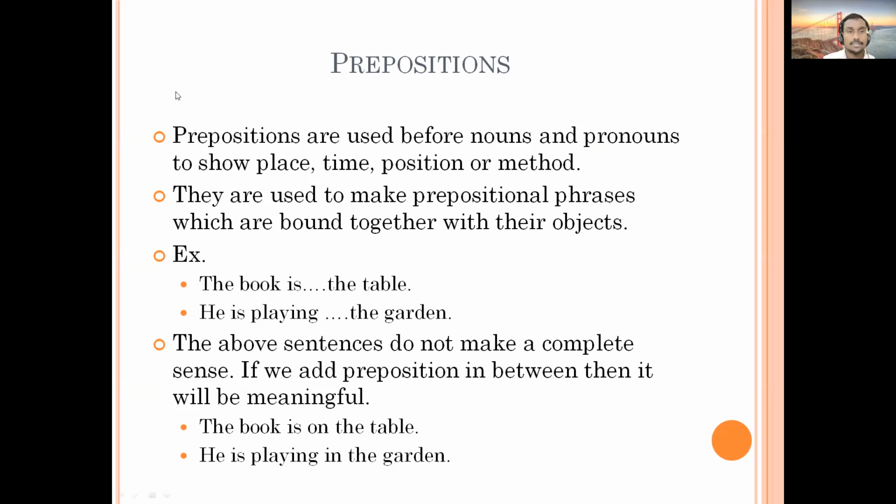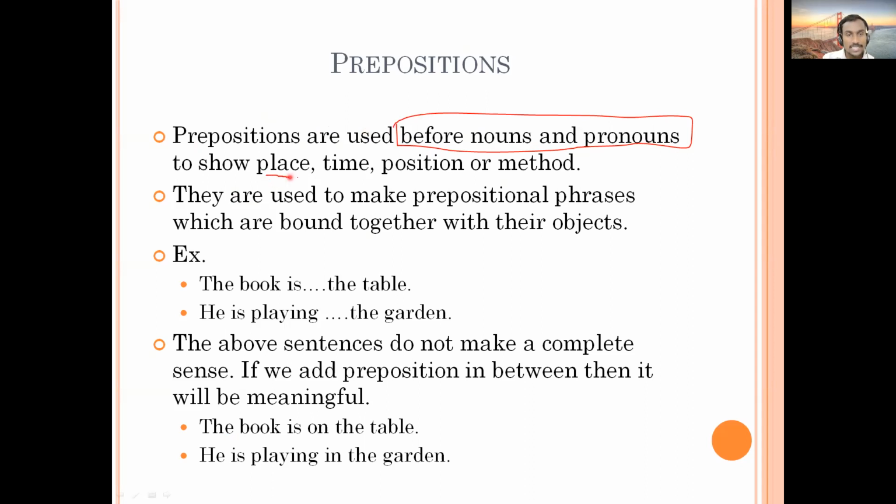Okay, fine. Then let's try to understand. I already explained these things, but once again we will read it. It says prepositions are used before nouns or pronouns. So you should know the place of prepositions in a sentence: they are used before nouns, or also pronouns. And when prepositions are used, they show what?